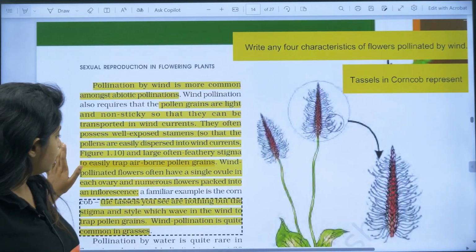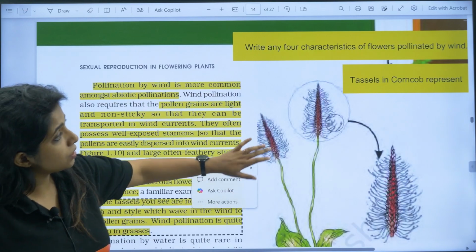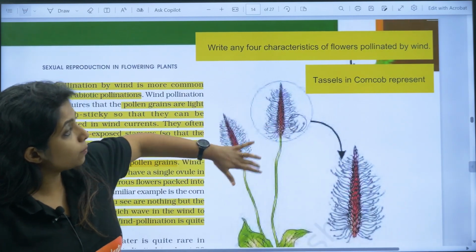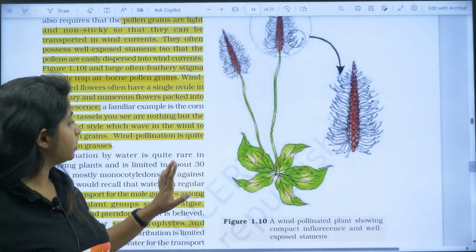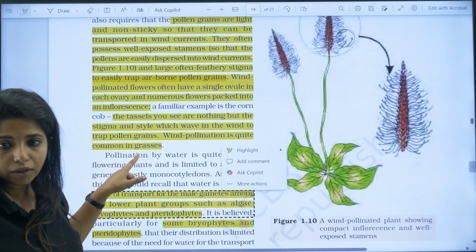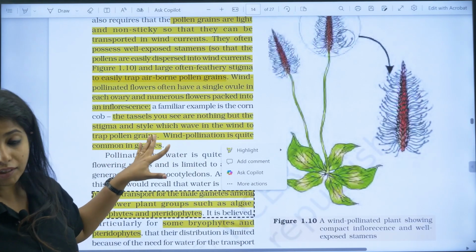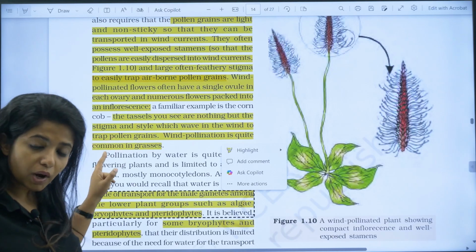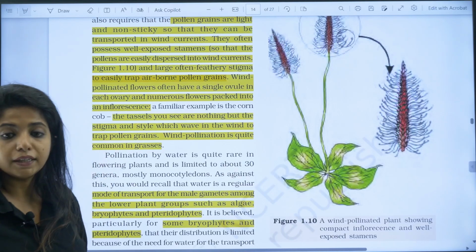Now again, tassels in the corn cob that you see over here represent what? The stigma and the style which wave in the wind. This is very much important. So wind pollination is quite common in grasses, again very important piece of information. In grasses also you see wind pollination, my dear children.